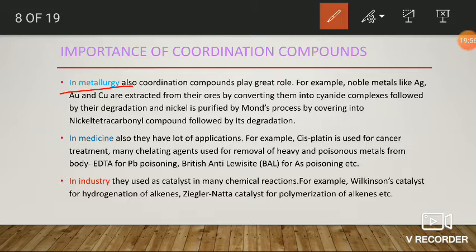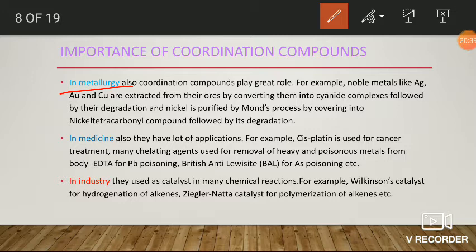If you observe some examples, generally the noble metals such as copper, iron, and silver are extracted and purified by using the coordination compounds process. In this extraction process, the noble metals are first reacted with cyanide ligand, and then they are converted into the corresponding cyanide complex compounds. This cyanide complex compound on degradation produces pure metal.